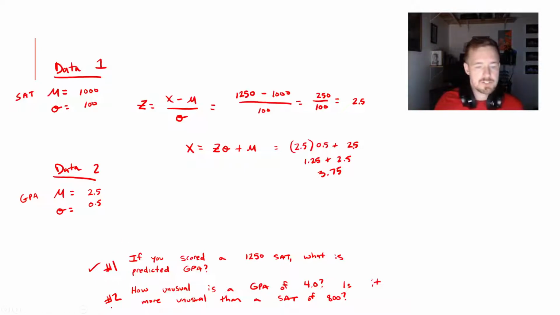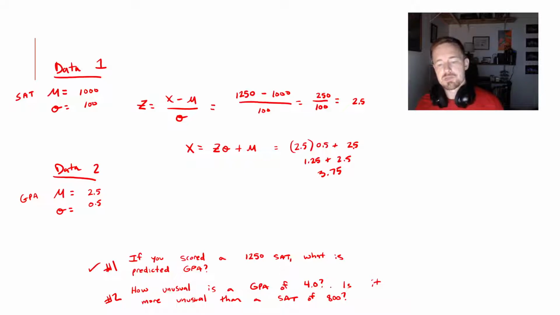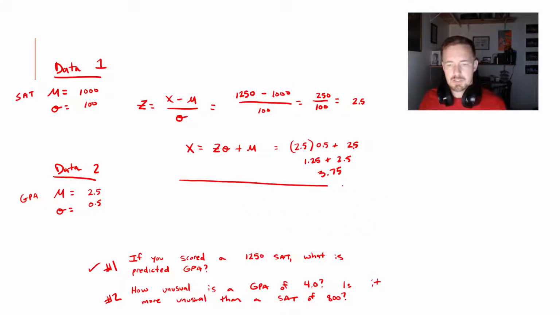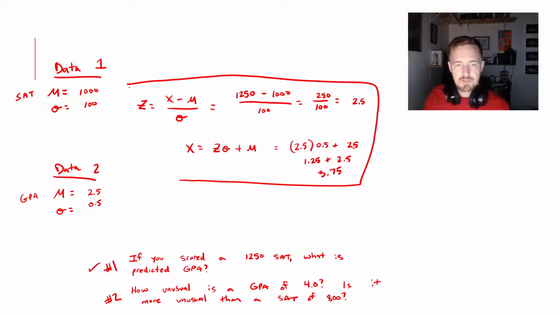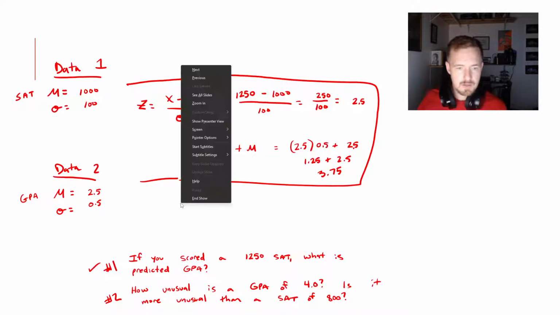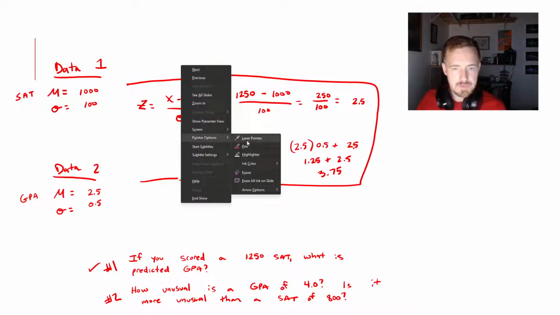Let's do question number 2. So how unusual is a GPA of 4.0? Is it more unusual than an SAT score of 800? So what I'm going to do here is I'm going to try to section this off so I can write around this. Can I adjust my pen color? One second. I want to see if I can change the color of ink.